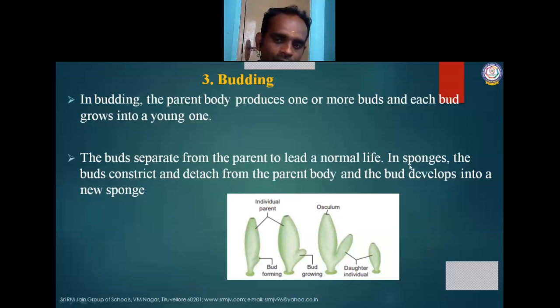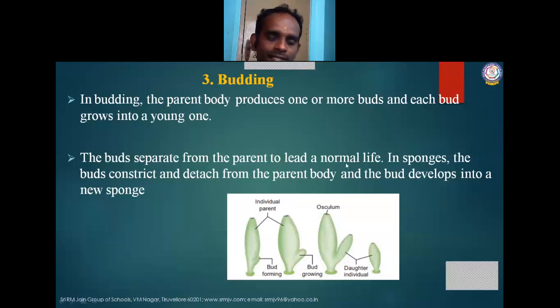In sponges, what is meant by sponges? Sponges are the example for phylum Porifera. You know very well the phyla in the animal kingdom: Porifera, Coelenterata, Platyhelminthes, Annelida, Arthropoda, Mollusca, Echinodermata, and Chordata. All these come under the animal kingdom. In that animal kingdom, the first phylum is Porifera. An example is sponges. These sponges reproduce by budding.